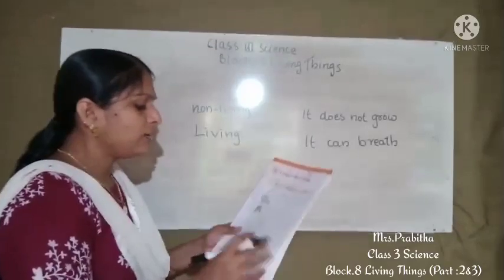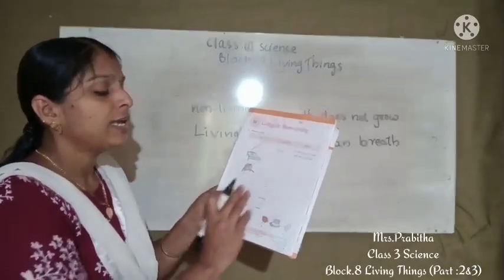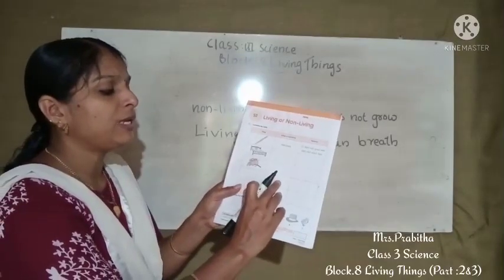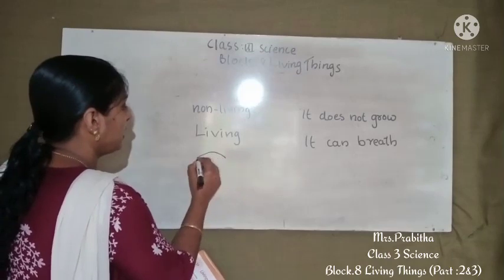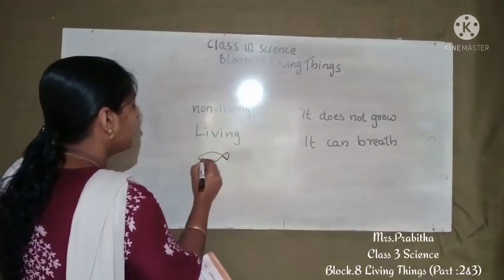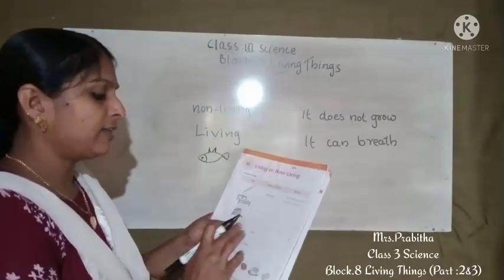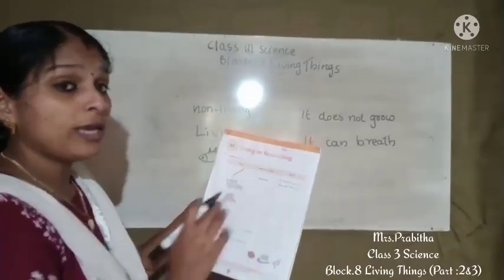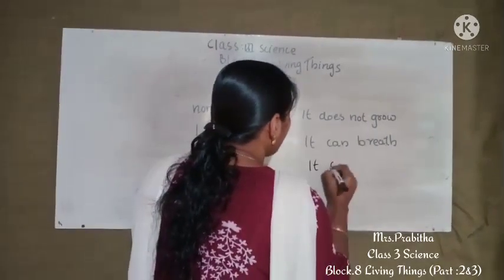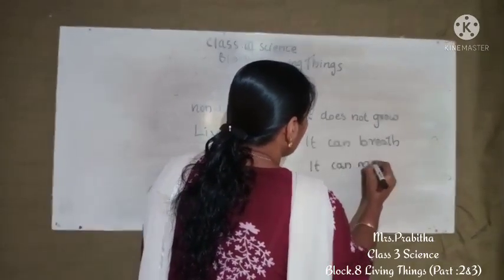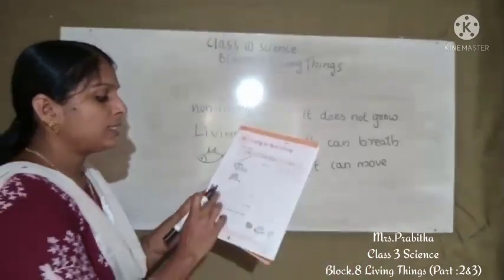Then next, two tables are missing here. So what do we have to do, children? You can draw any one living thing here. So I draw one fish here. It is a living thing. How do we understand it is a living thing? Yes, it can move by its own. Then the next one also is blank.